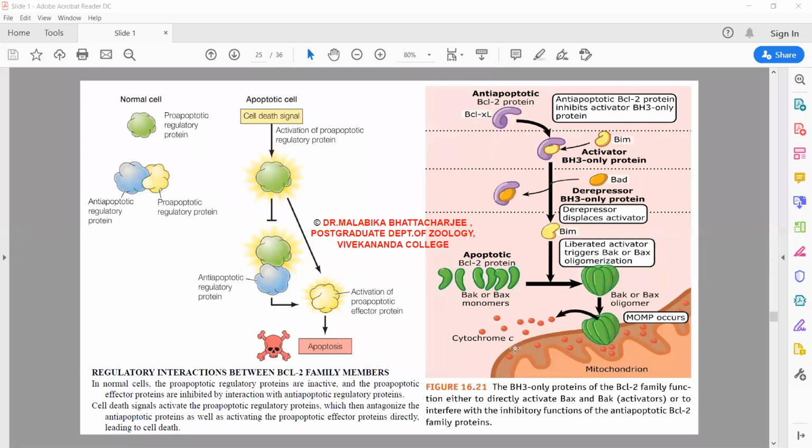Mind it, BAX or the BCL2 family of proteins acts at the cytoplasmic level. They do not have any function, or they do not translocate to the nucleoplasm. They can only interact with the outer mitochondrial membrane, creating pores on the outer mitochondrial membrane, so that once BAX is activated, the cytochrome C leaking is equivalent to the collapse of the mitochondria, and hence the further intracellular death pathway, or the intrinsic death pathway, is further activated.